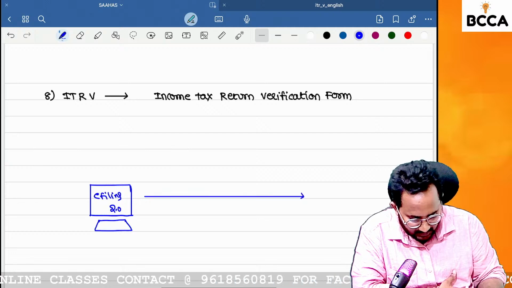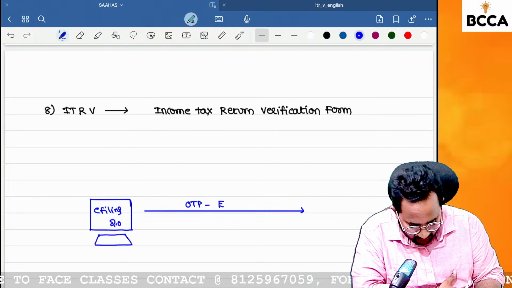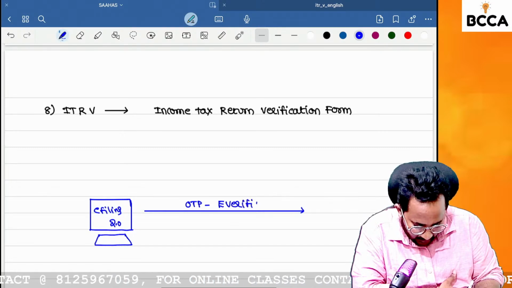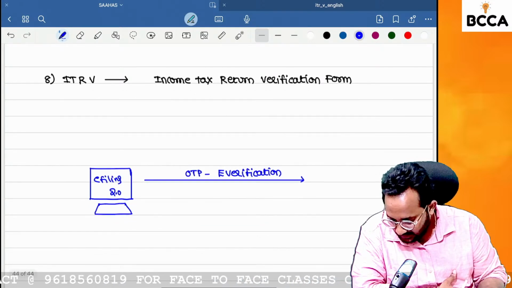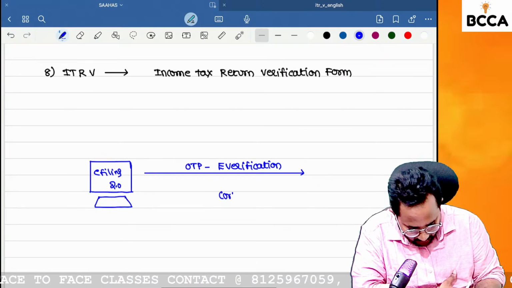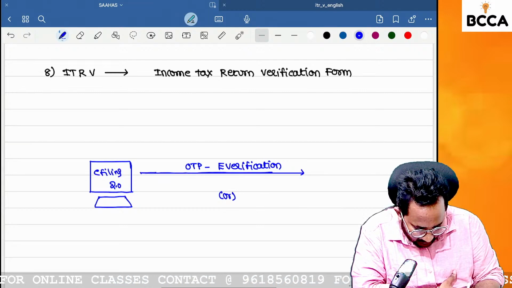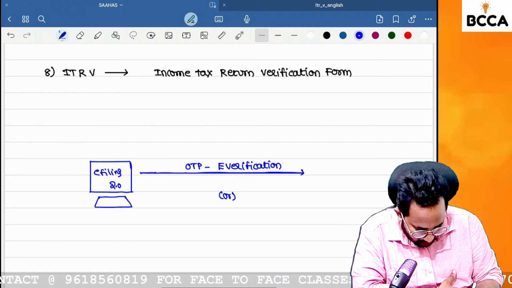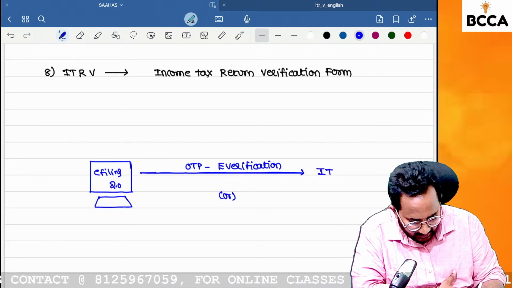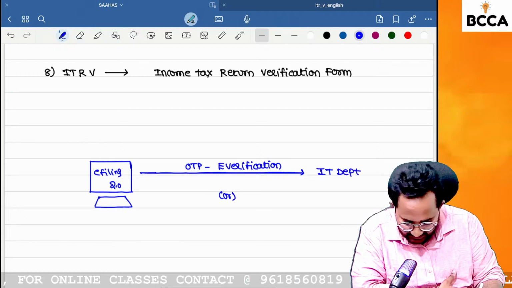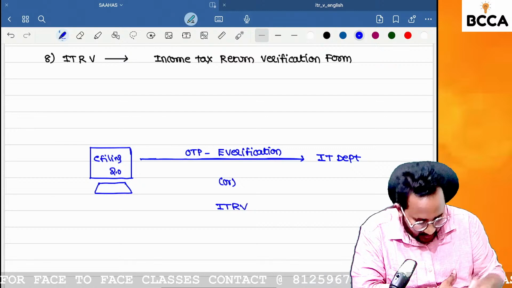How do you need to verify your return of income? The OTP is nothing but e-verification. If that isn't done, otherwise you can verify by using ITR V. Can you tell me about ITR V? Okay, you file the return of income, say ITR 1, and on the last page you enter the Aadhaar enabled OTP. That's okay. Then it is filed, and automatically, electronically, it reaches the IT department. Otherwise, you can use ITR V.